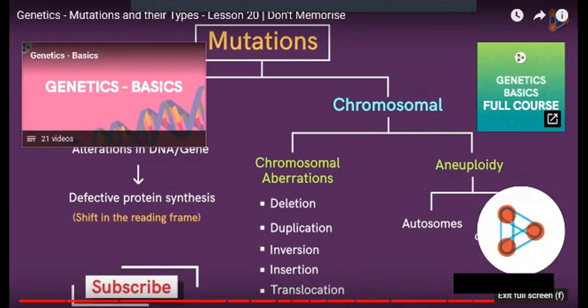So class, whatever we studied last time, it was a nice revision of the whole thing. Don't you think so? Yes, ma'am. Types of mutations, the mutagens. So I just wish to say why I asked about movies.